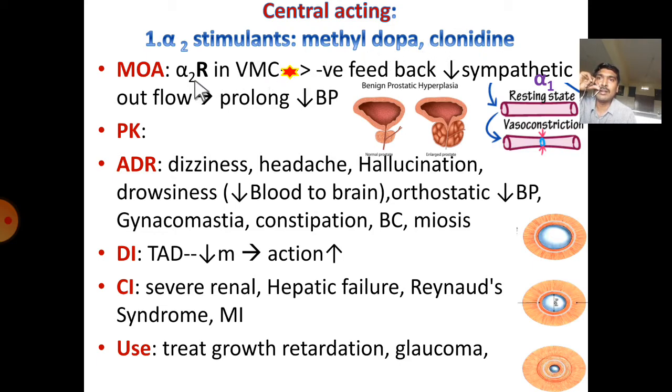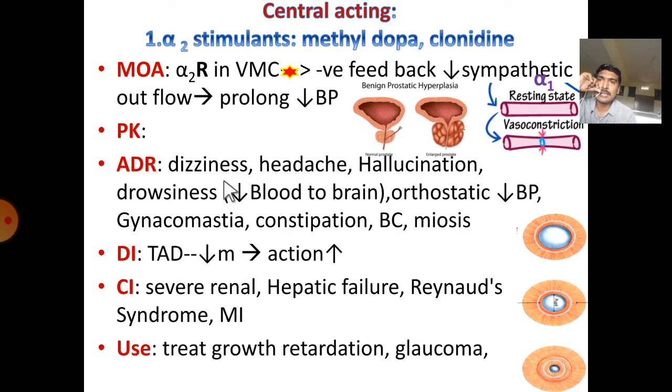These alpha-2 receptors are present in the vasomotor center. It will give a negative feedback mechanism. Due to this, reduced sympathetic outflow takes place. This leads to prolonged hypotension. Reduced sympathetic activity is also helpful in this case. Coming to pharmacokinetics, they are normal.